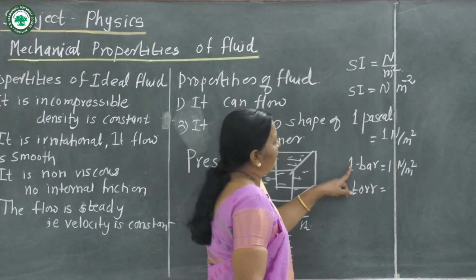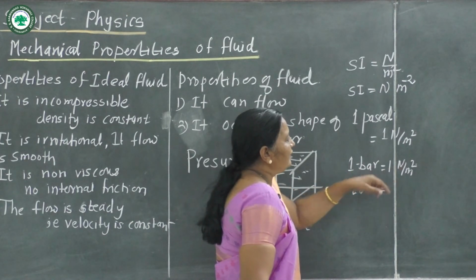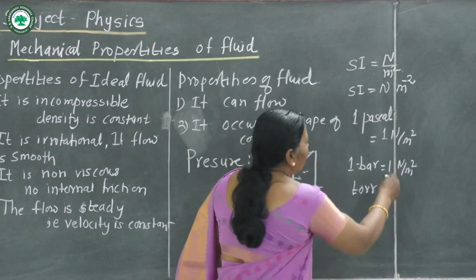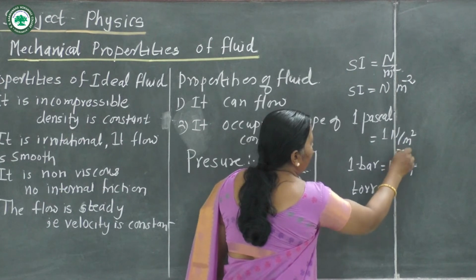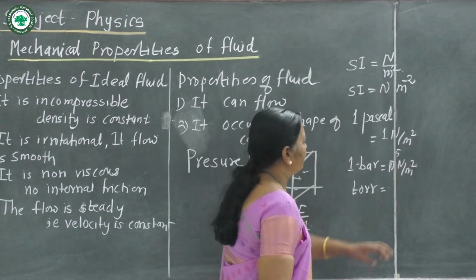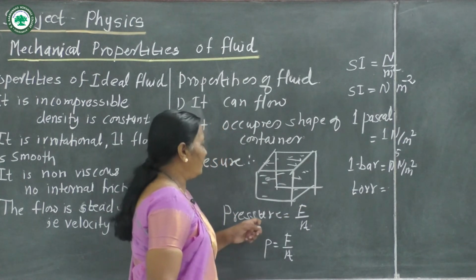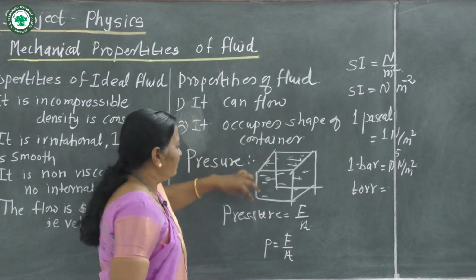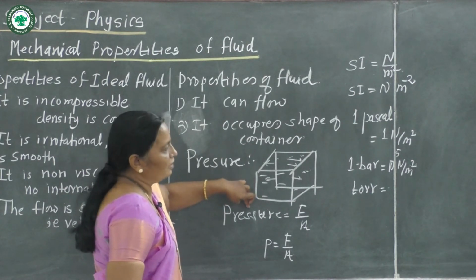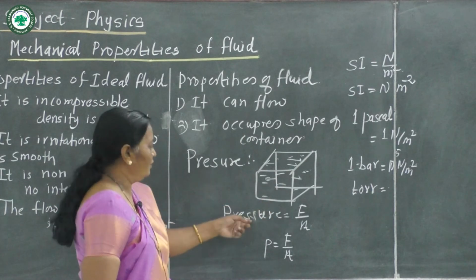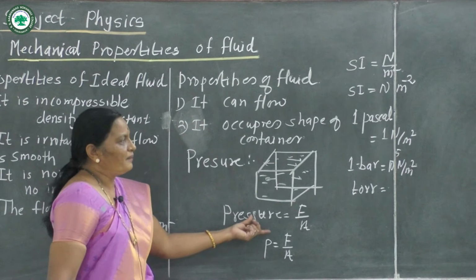It is also called bar, where 1 bar is 10 raised to 5 Newton per meter square. Torr is also a unit of pressure. Thus we can say that pressure is a scalar quantity, that is, it does not have direction, it has only magnitude.